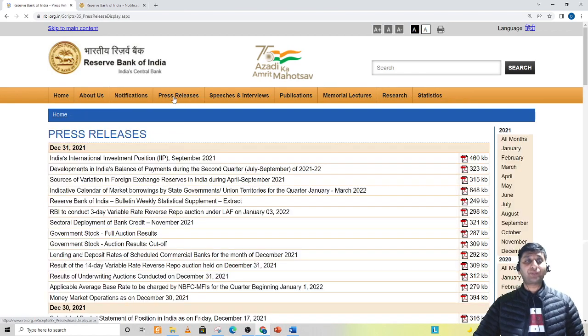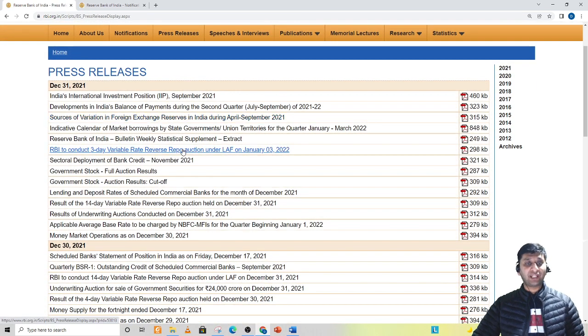Now if you come to press releases, in press releases you will find that there is a lot of data. India's international investment position September 2021, right? Then Reserve Bank of India weekly bulletin, RBI to conduct 3-day variable rate reverse repo auction, government stock auction results, result of 14-day variable rate reverse repo auction.